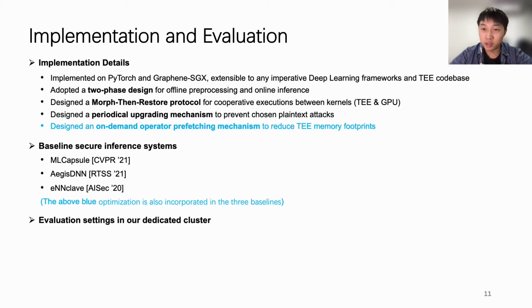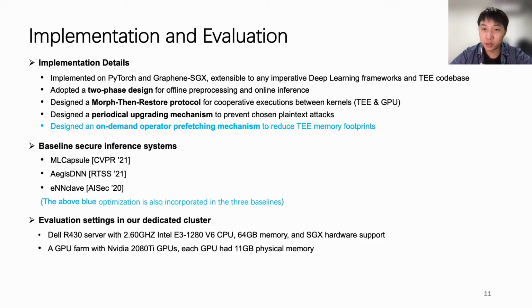For the evaluation, we run all experiments in our cluster. We use a server with real SGX hardware support. We used a GPU farm with NVIDIA GPUs. Each GPU had 11 GB physical memory. We evaluated 6 prevalent DNNs covering both computer vision and natural language processing tasks.